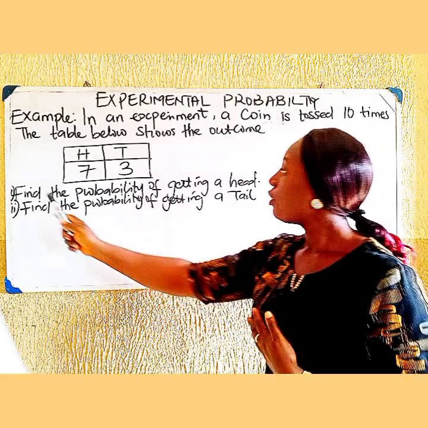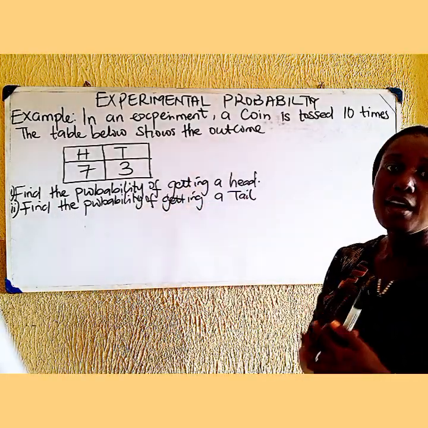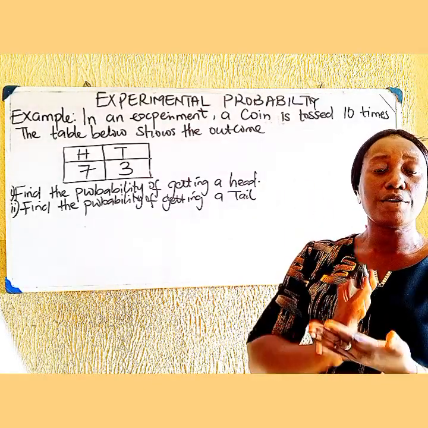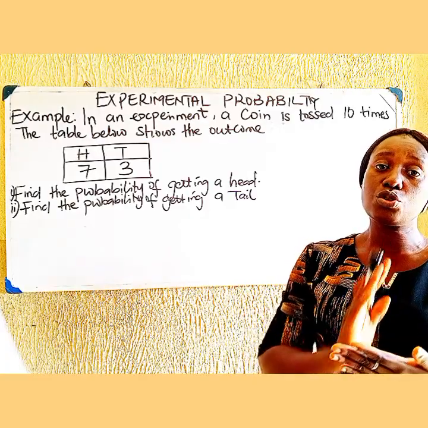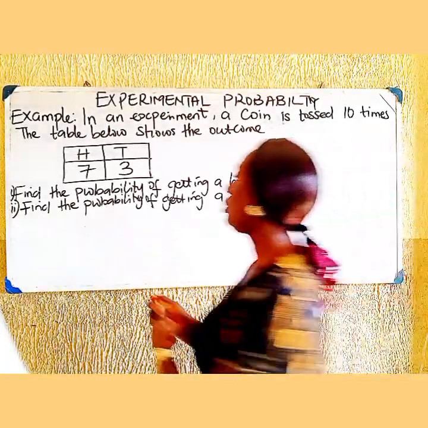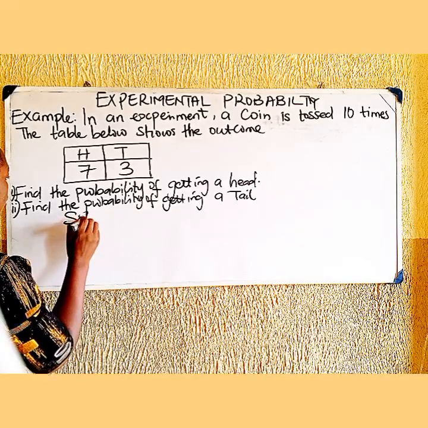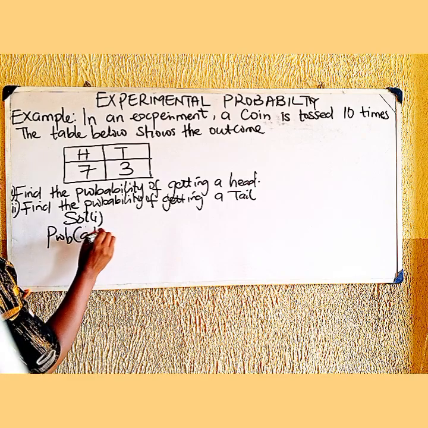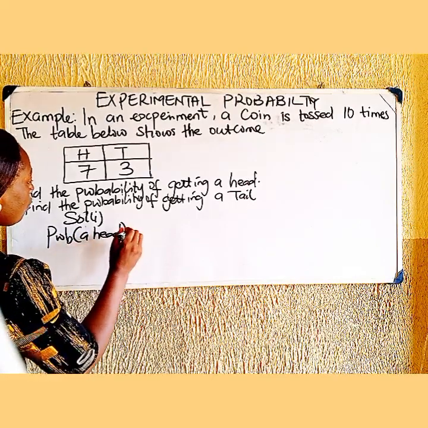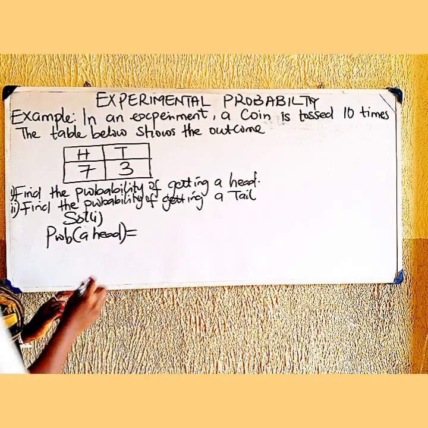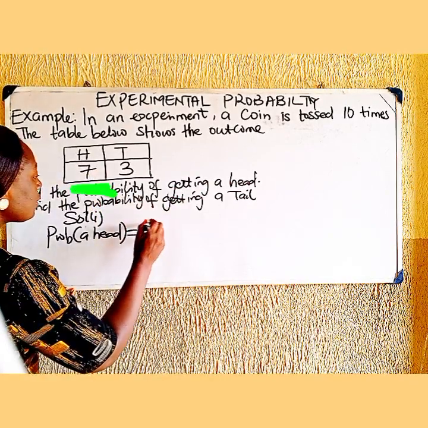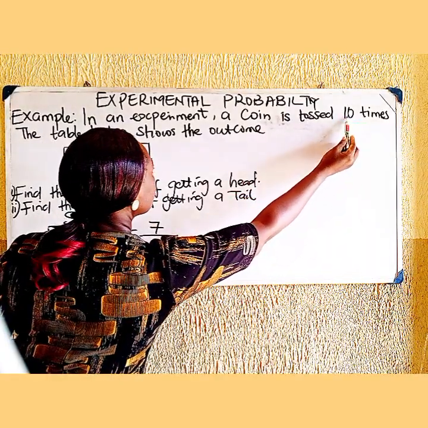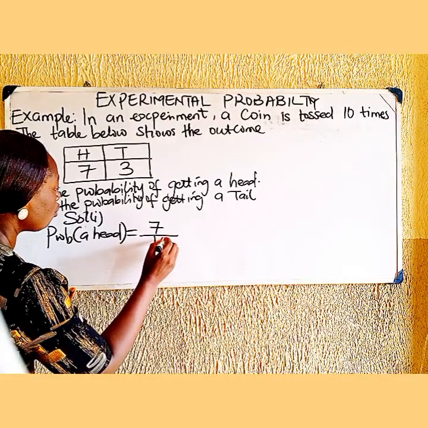Now the question says, find the probability of getting a head. Remember that the formula for probability is equal to the number of successful outcomes divided by the total number of possible outcomes. So the probability of getting a head is equal to the number of successful outcomes for head, which is 7, over the total number of possible outcomes, which is 10 because it is tossed 10 times.